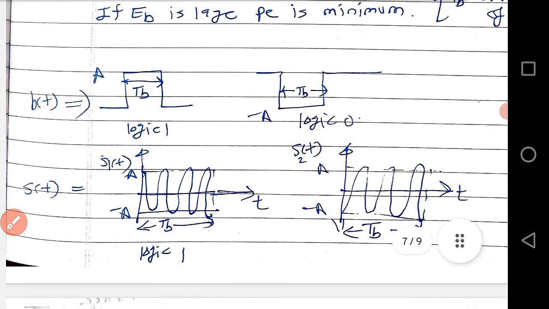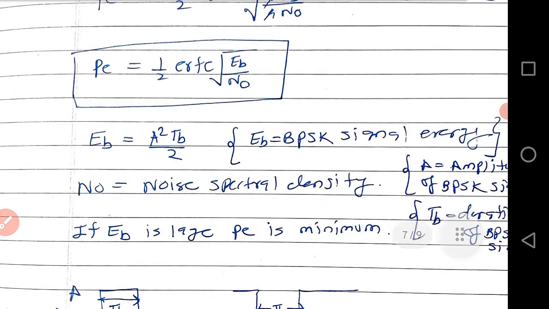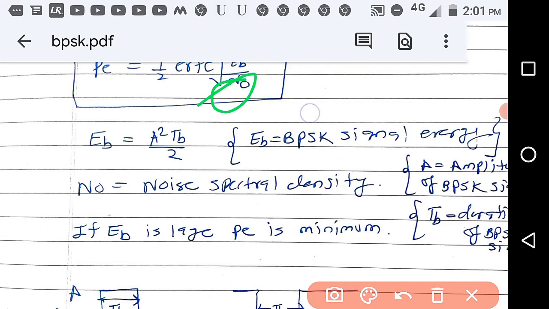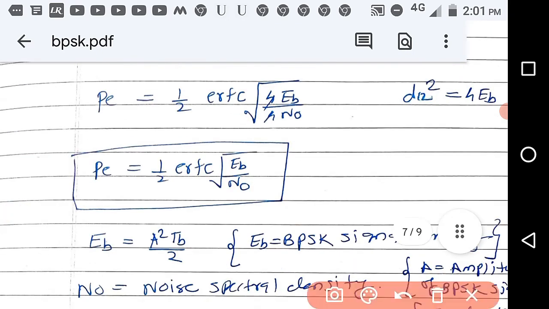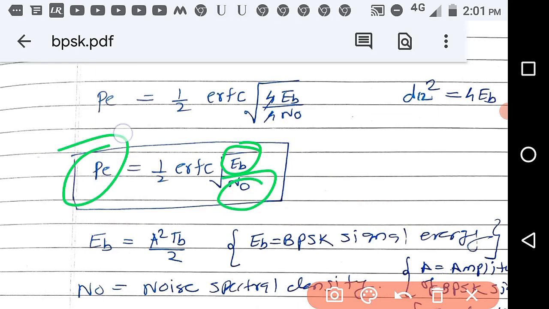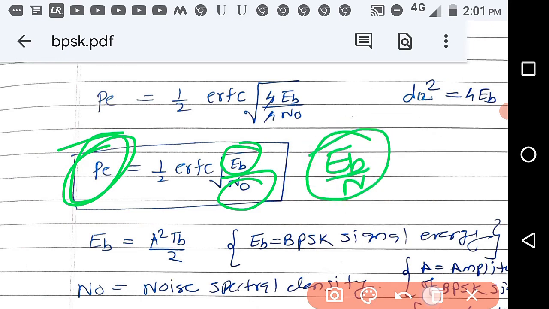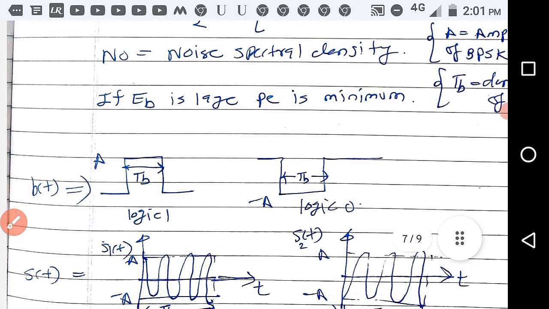So this is also written, what is TB, what is A, because EB is equal to A square TB by 2. So all this you should know. And N naught is your white noise power spectral density, and N naught by 2 is the PSD. So this also shows that if EB, the energy of that BPSK signal, is high, then the probability of error is less. If N naught is high, then the probability of error will be high. So EB over N naught means signal to noise ratio, signal energy to noise energy.